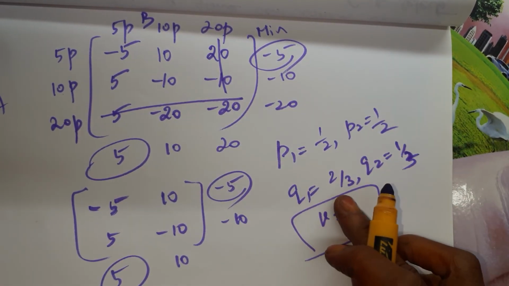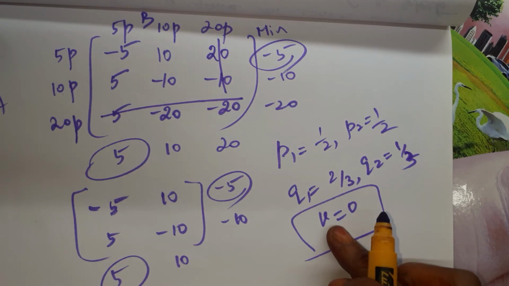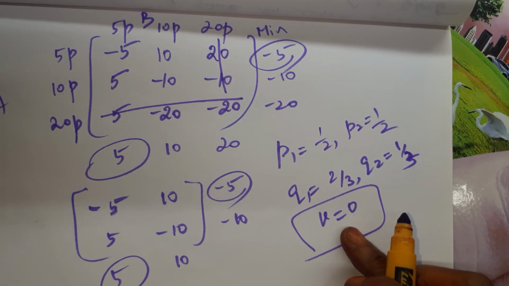P2 is 1 by 2, Q1 is 2 by 3, Q2 is 1 by 3, and the value of the game is 0. Check your answers whether you are getting this or not.